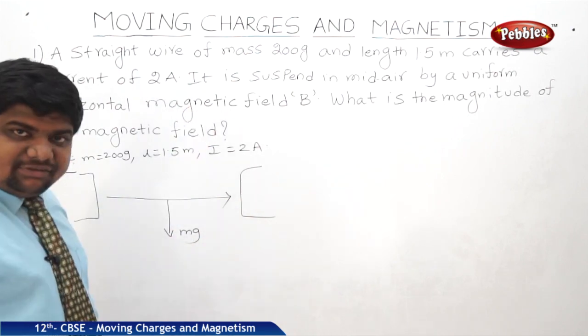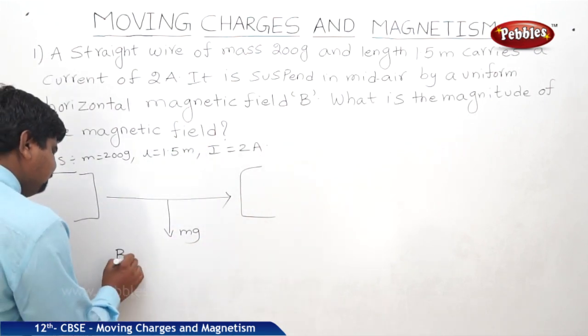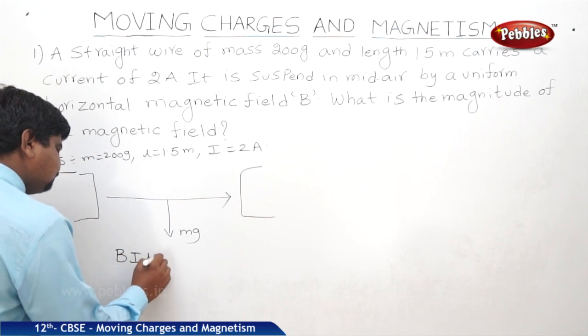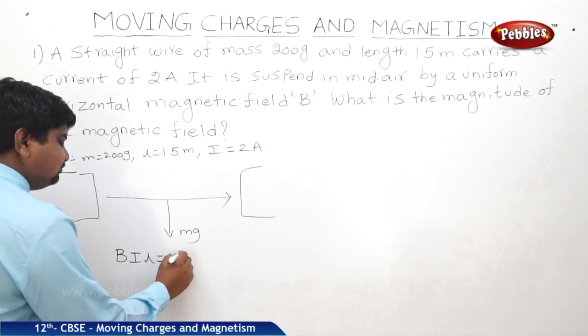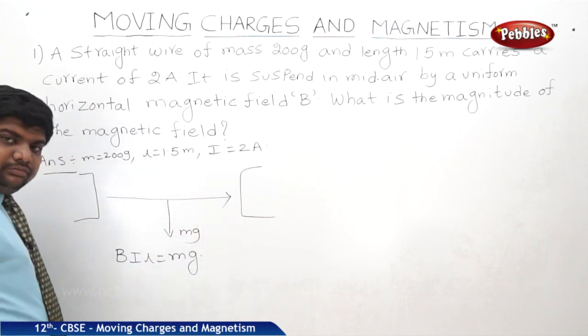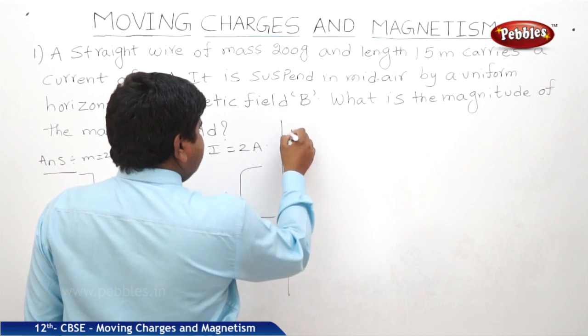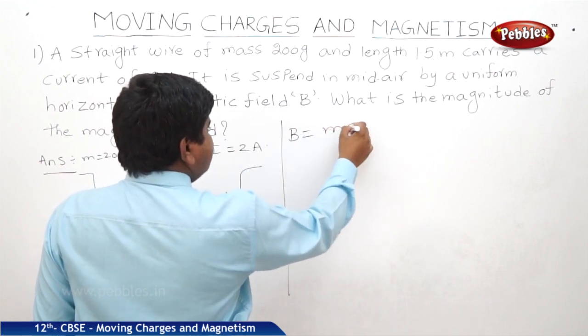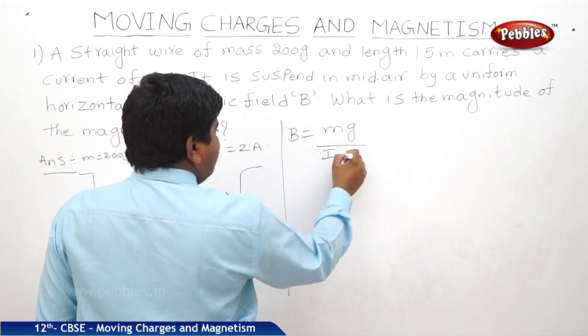So what is the magnetic force here? BIL is equal to mg. Now he is asking B. How to find B? Therefore B is equal to mg by IL.